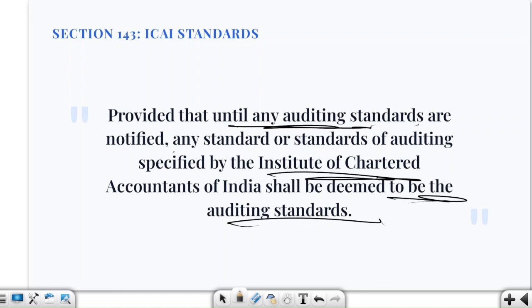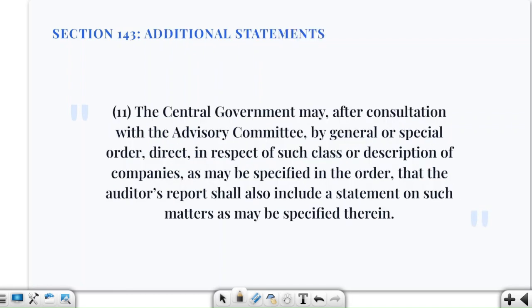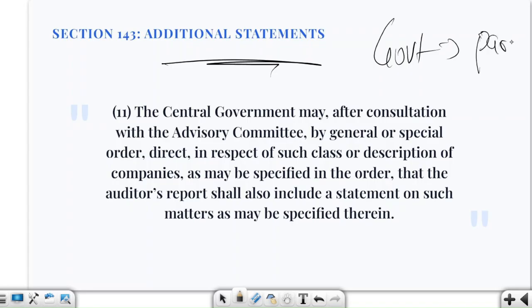Fine. Now let us talk about additional matters in the statements of the auditor's report. So here we are saying that the central government can direct that for specified classes or types of companies, the audit report must contain additional statements on specified matters. For example, the government is saying that for a particular class of company, the auditor must report on X, Y, Z matters, right?